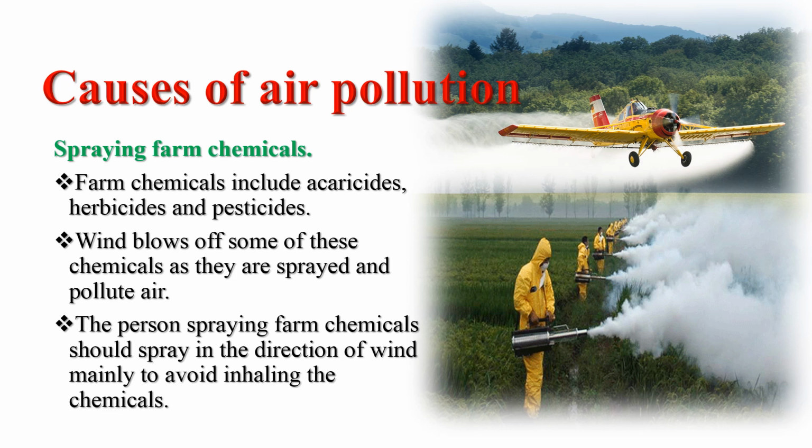Finally, on the causes of air pollution, we want to talk about spraying farm chemicals. Farm chemicals include acaricides, herbicides, and pesticides. Wind blows off some of these chemicals as they are sprayed and pollute the air. The person spraying farm chemicals should spray in the direction of the wind, mainly to avoid inhaling the chemicals.